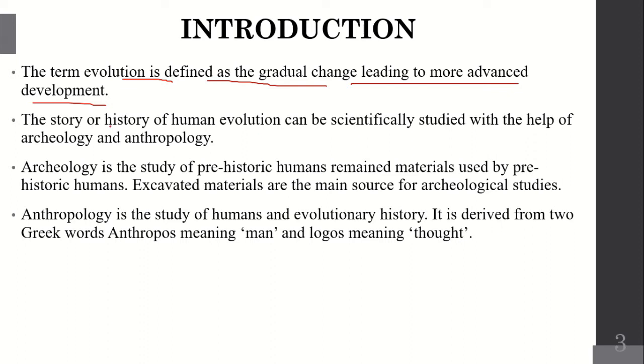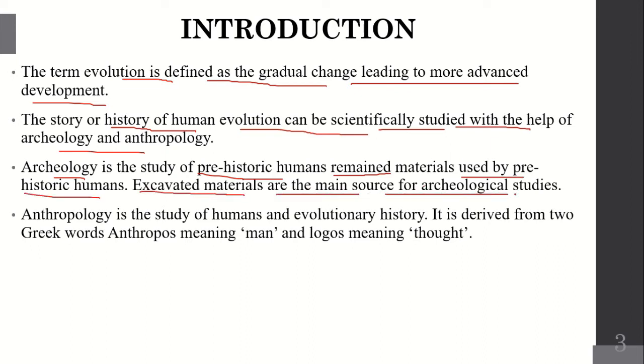The story or history of human evolution can be scientifically studied with the help of archaeology and anthropology. Archaeology is the study of prehistoric human remains, material used by prehistoric humans. Excavated material are the main source for archaeological studies.